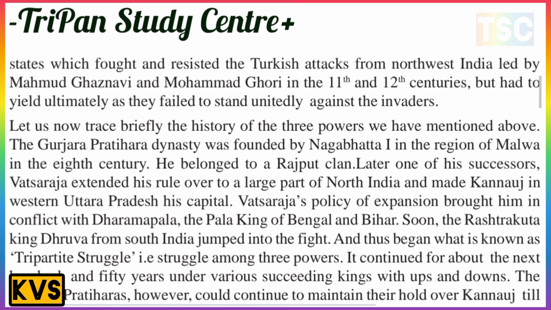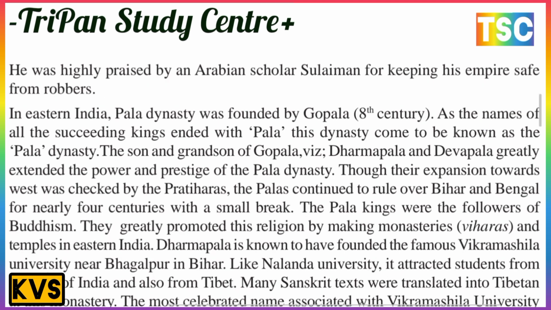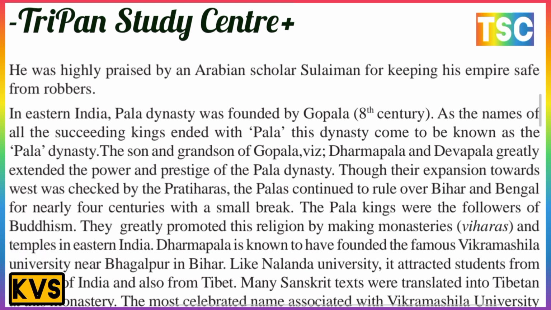The struggle among the three powers continued for about the next 150 years under various succeeding kings with ups and downs. The Gurjara Pratihara, however, continued to maintain their hold over Kannauj till the last, and were highly praised by the Arab scholar Suleiman for keeping their empire safe from robbers. That is the most important point here, safety from robberies.